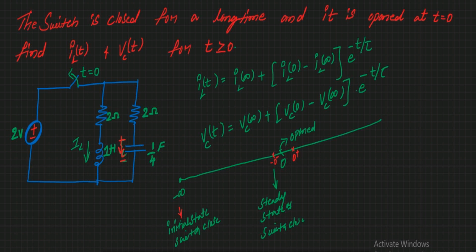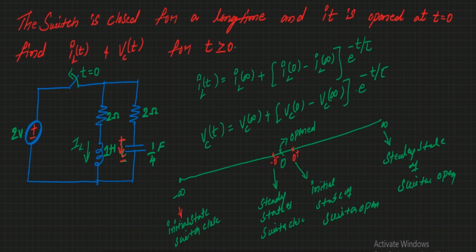This is the initial state of switch opened. And at t equal to infinity, what happened? It reaches steady state. Steady state of switch open.